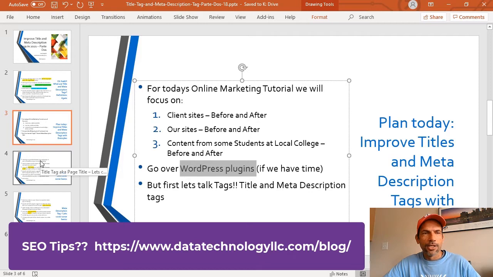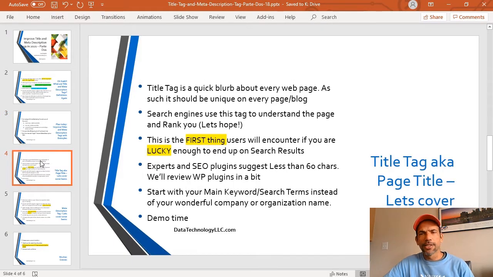Okay, again, I just want to dig a little bit deeper into this. So again, title tag, which is also known as page title. Let's go over some of the basics, right? It's really a quick blurb about every page on your website, right?